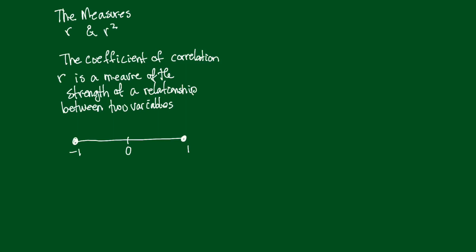Now, let's get back to our discussion on these measures, R and R squared. We've already said that the coefficient of correlation, R, is a measure of the strength of the relationship between two variables. And as R gets bigger, as R goes this way, the relationship gets stronger. And as it comes this way, it's hard to say here. Okay, if it's in here, it's a weak relationship. And as it goes this way, it gets stronger.